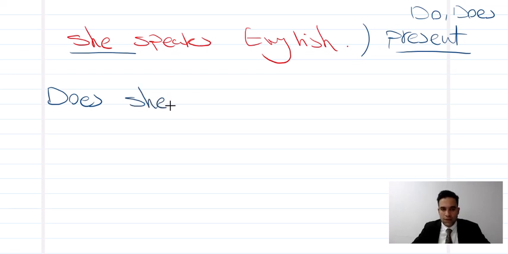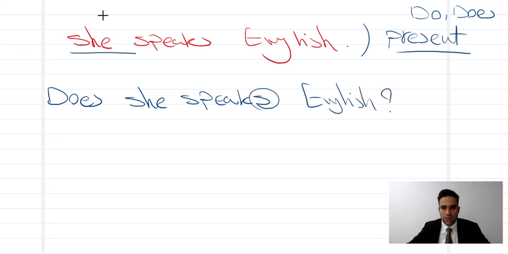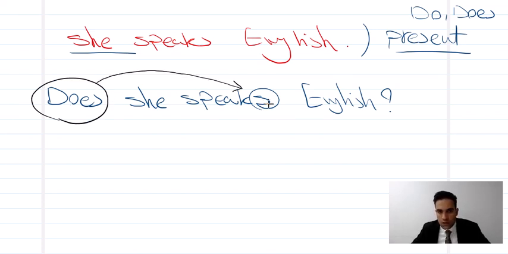Say, does she speak? Let me write it. Does she speak English? Look at this. It's really important. Look here. When you have does, there is no S here. Does, no S. Be careful. Does, no S. So we say, does she speak English?